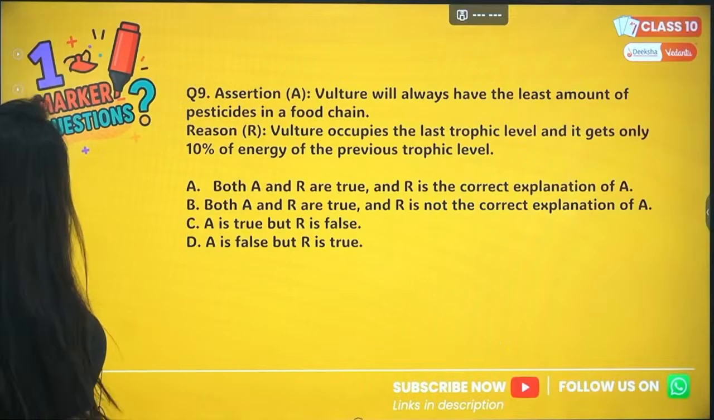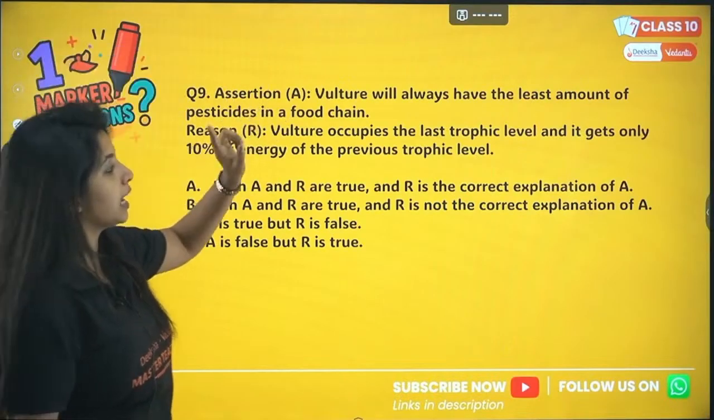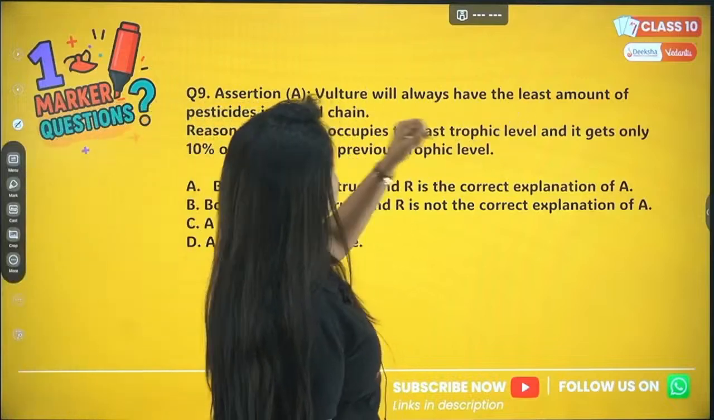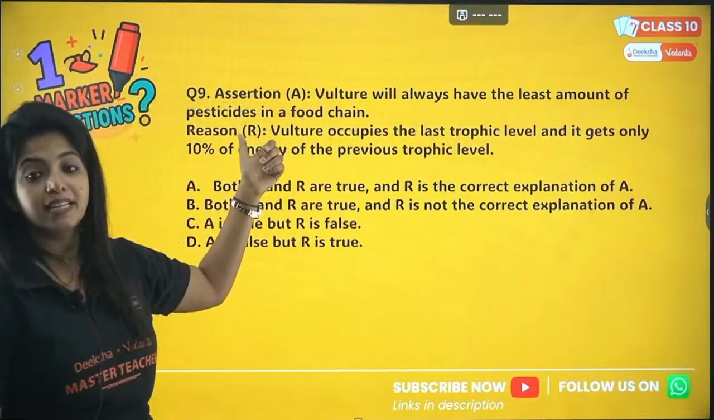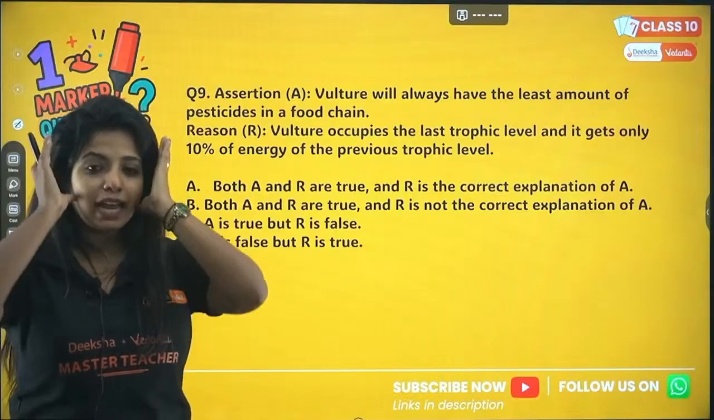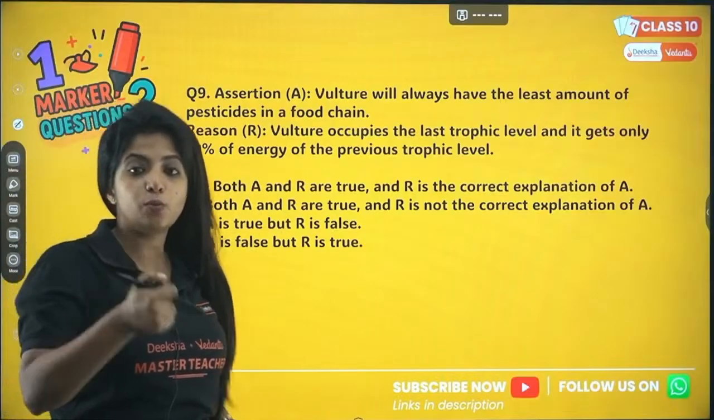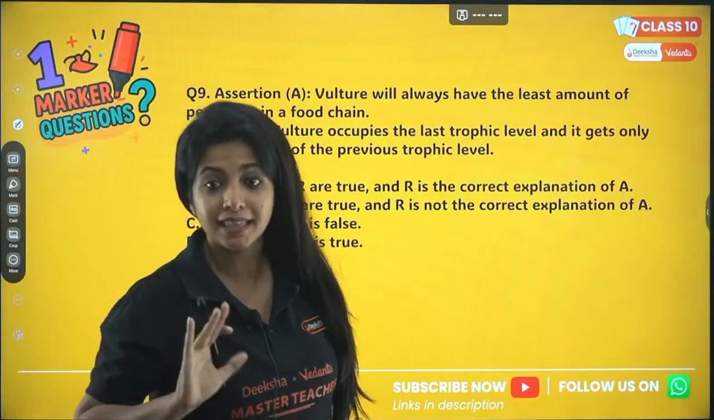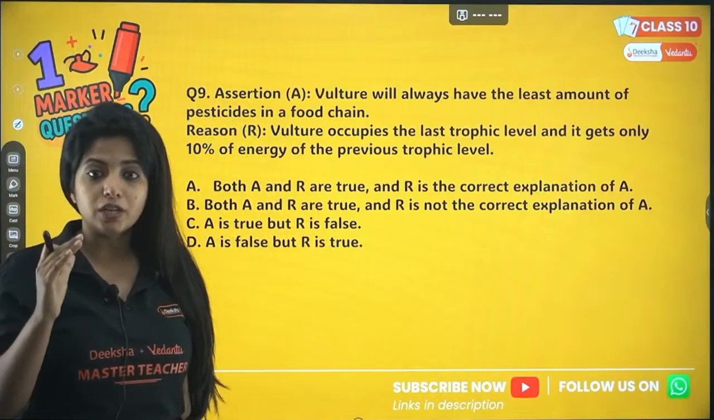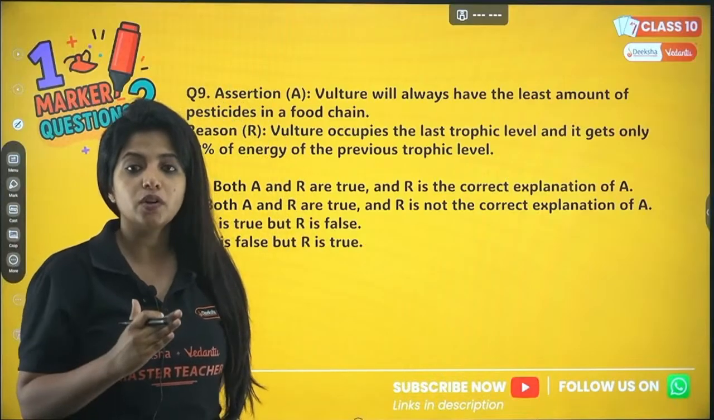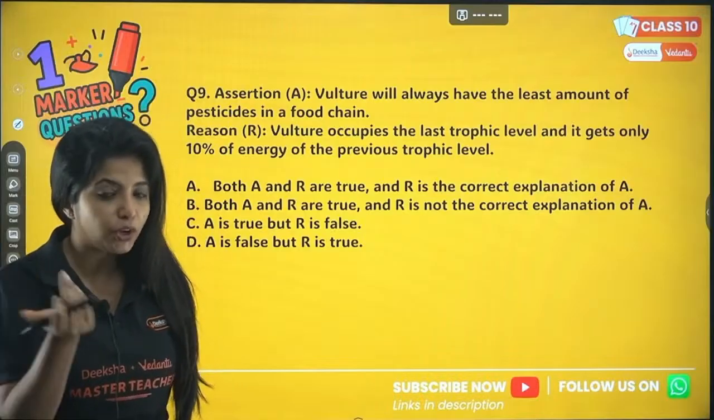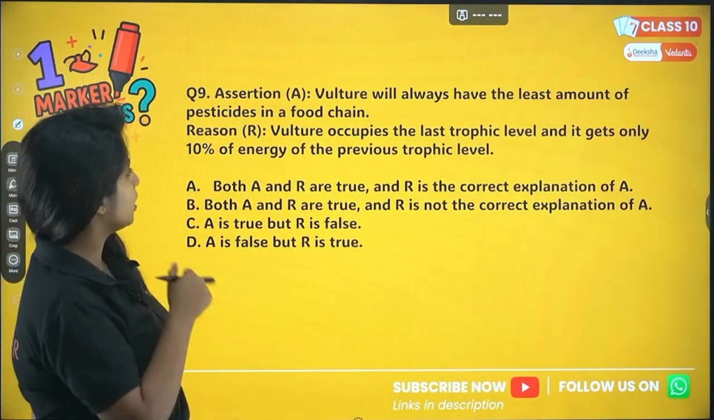Okay. Now question number 9. Assertion A. Vulture will always have the least amount of pesticides in a food chain. Pesticides basically are the ones that are used to kill the pest in the case of plants. Now vulture, it has the least amount of pesticides in a food chain. What do you think? Well, think about it. We'll go to the next option.